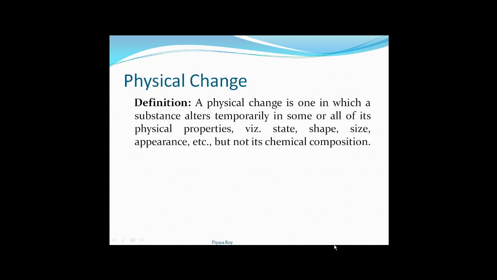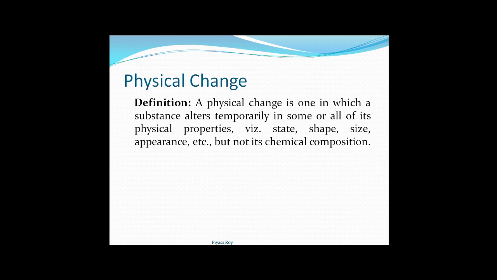Next, one more type of change is there, that is physical and chemical change, which we will discuss in detail. Physical change we will be doing today. Its definition can be given as: a physical change is one in which a substance alters temporarily in some or all of its physical properties. Temporarily, because the change is not permanent. We can come back to its original state, original form again.